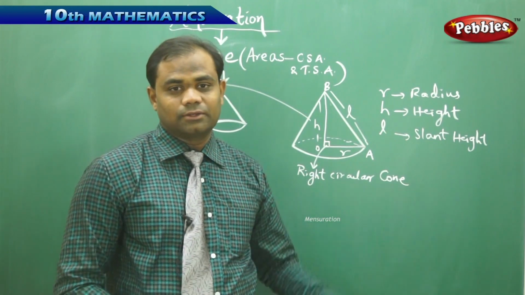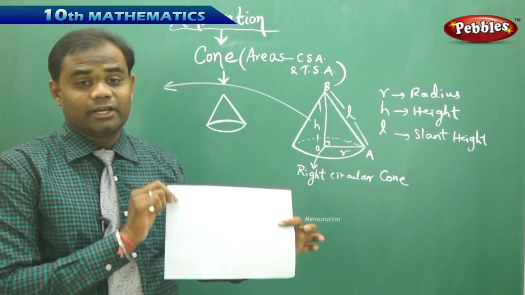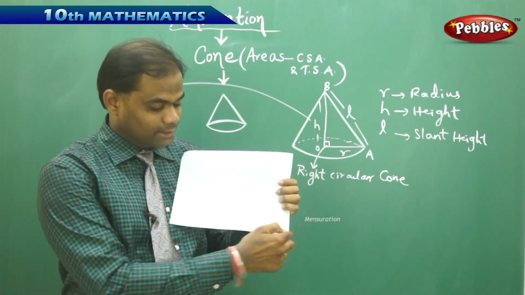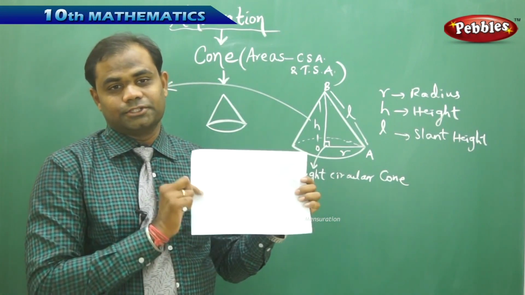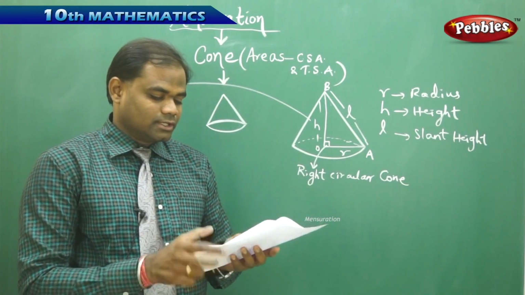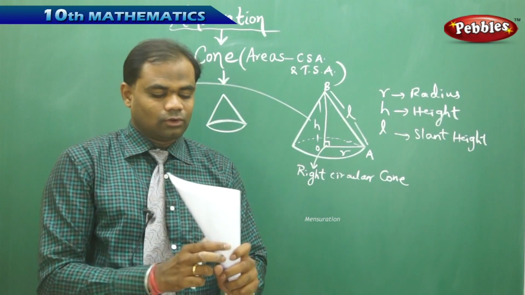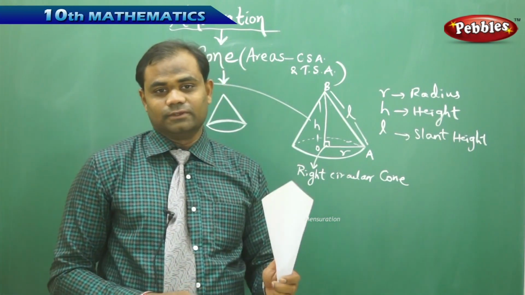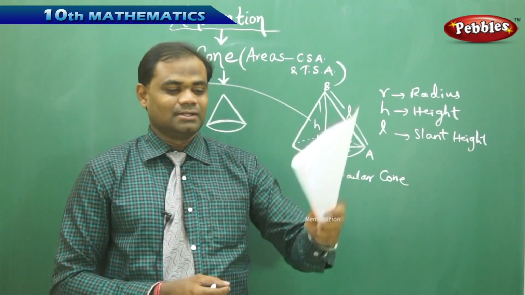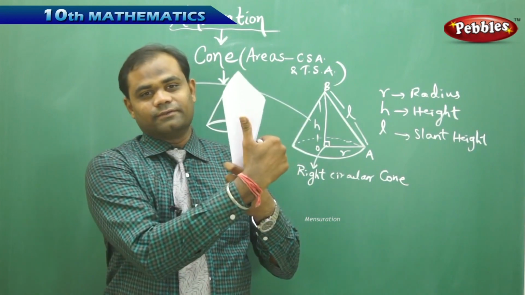Before doing that, I would like to have a small activity with paper. Now let me take an A4 size paper which is in the rectangular shape. Imagine this is the length and this is the width of the rectangular sheet. Now I can make a cone with this. If I just roll this, I can form a cone, as many shop vendors do by putting something in and giving it to us. This is the curved surface of a cone. Now how did I obtain the curved surface of this cone?